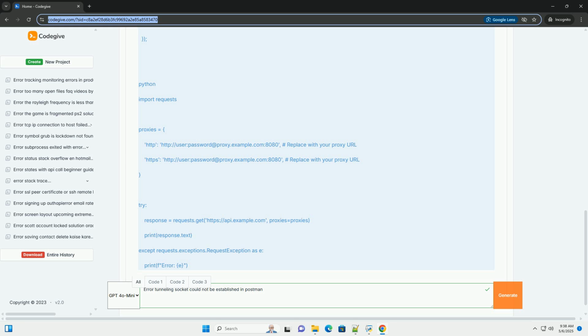Proxy auth. Username: enter the username for the proxy server. Password: enter the password for the proxy server. Bypass proxy for: this allows you to specify a list of URLs or domains for which Postman should not use the proxy. This is useful for internal network resources or localhost development.